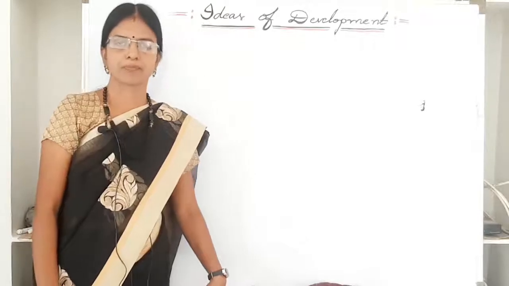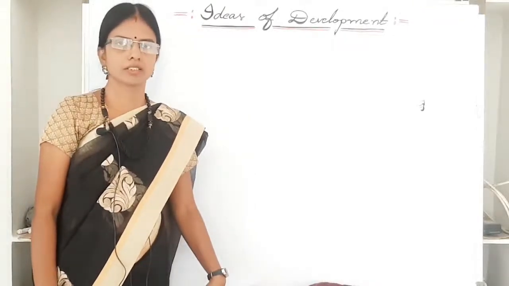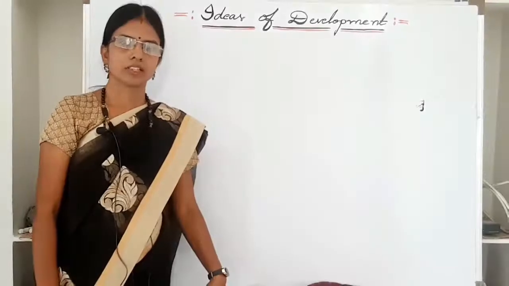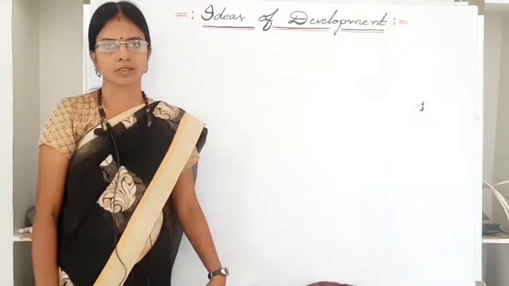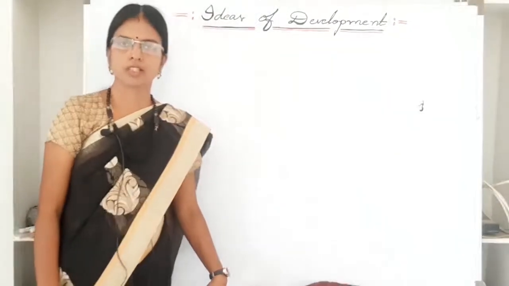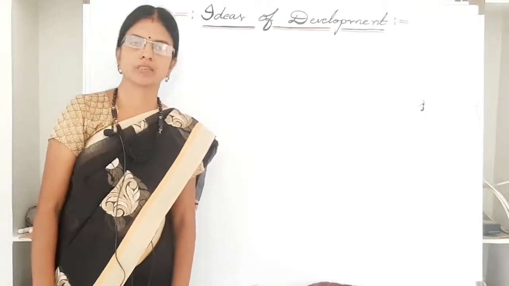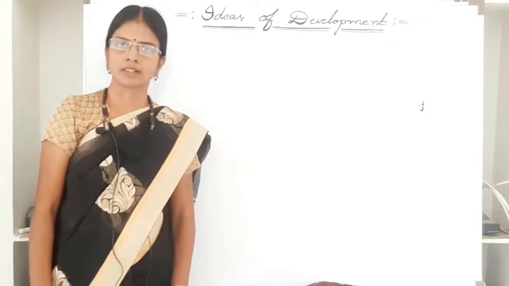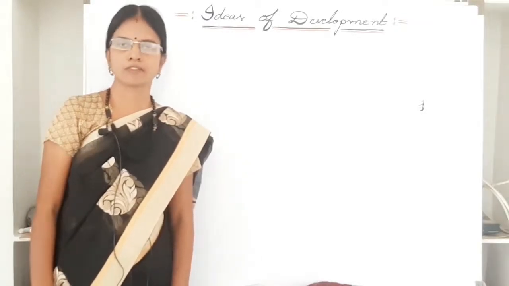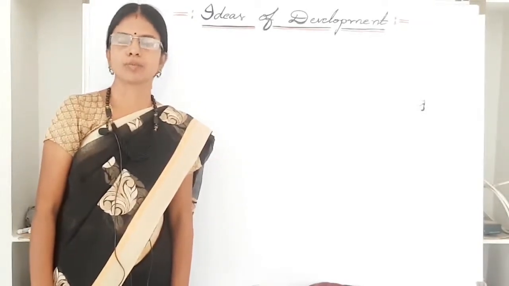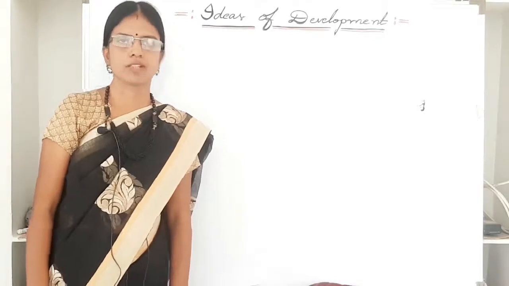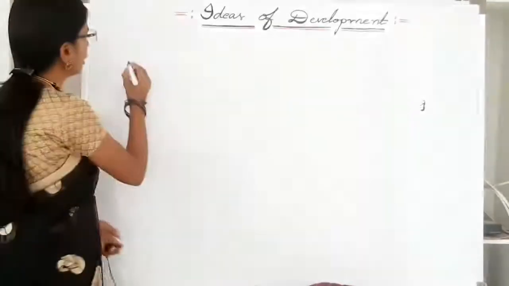Welcome to our channel. In the previous class, we have learnt what is development, different people, different goals, income and other goals, and how to compare the different countries. In today's class, we will learn income and other criteria and what are the public facilities and also the human development report. First of all, let us see income and other criteria.